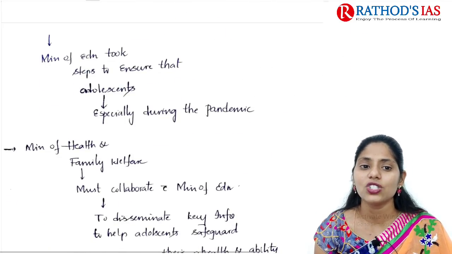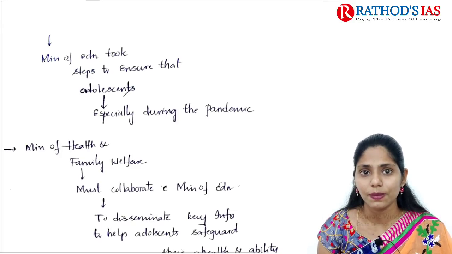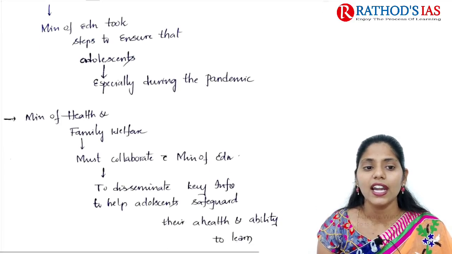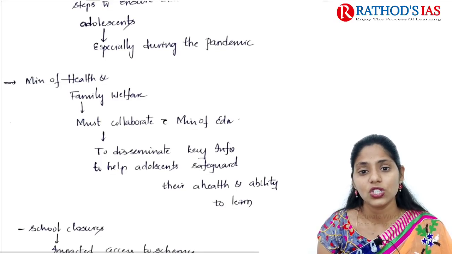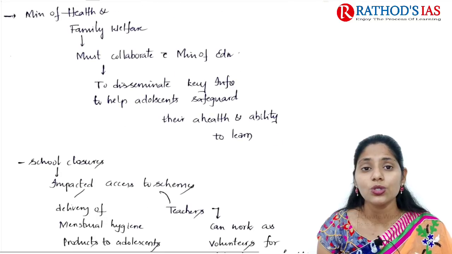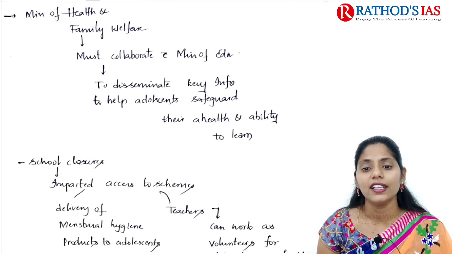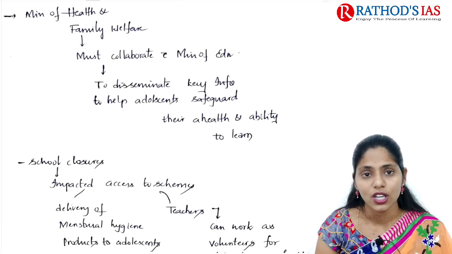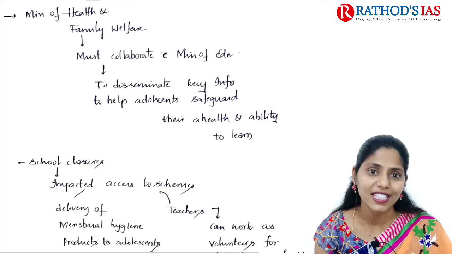And next, the Ministry of Education needs to take some steps to ensure support for adolescents, especially during this pandemic. The Ministry of Health and Family Welfare must collaborate with the Ministry of Education, mainly to disseminate key information to help adolescents safeguard their health as well as their ability to learn. Because of the closure of schools, it also impacted a number of government schemes.